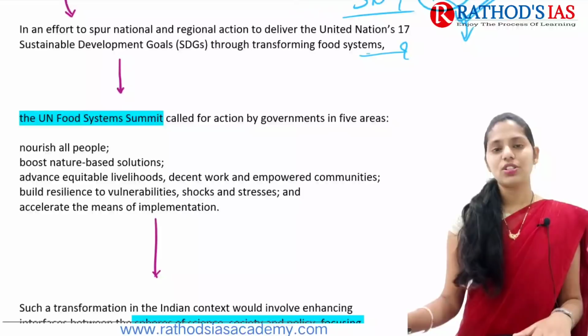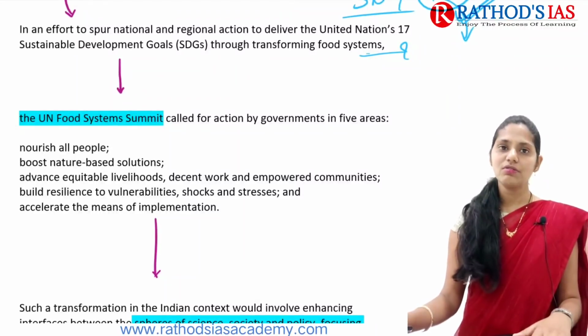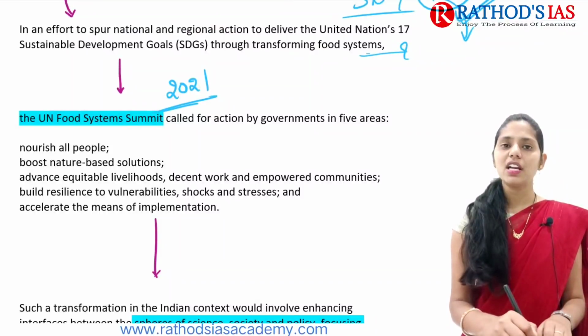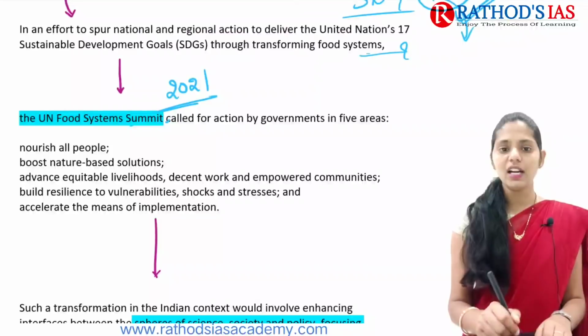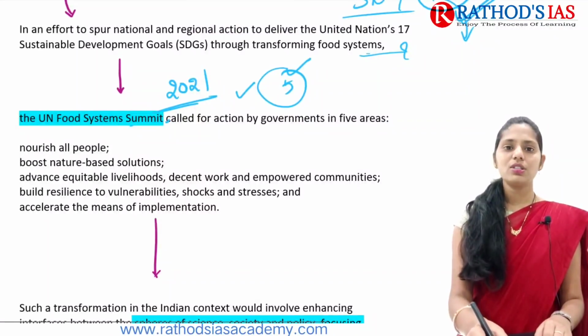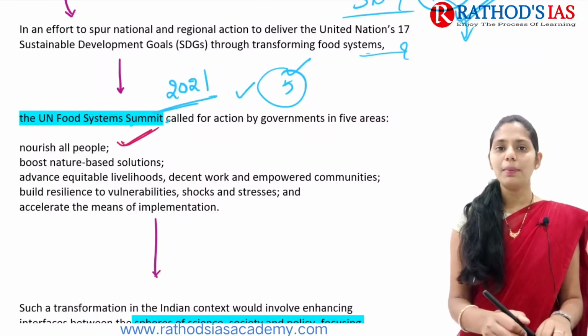The United Nations Food Systems Summit mainly called for action by governments in 5 areas. In 2021, the United Nations Food Systems Summit was held, and it said that we need to focus on 5 areas. The first one is that we need to focus on nourishing all people.